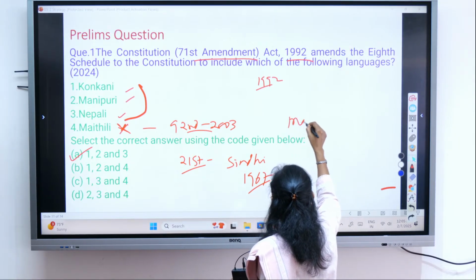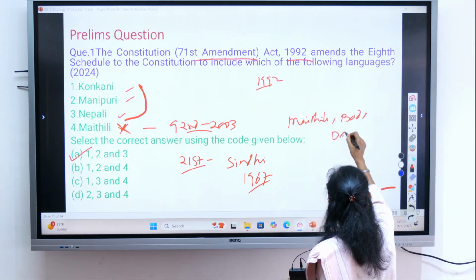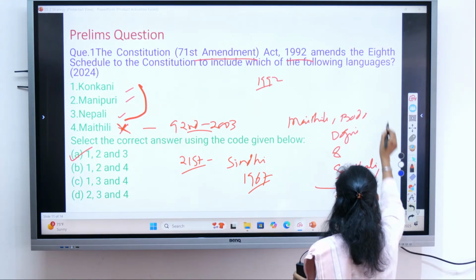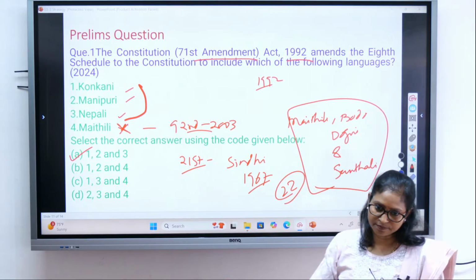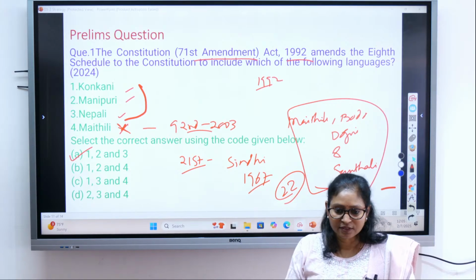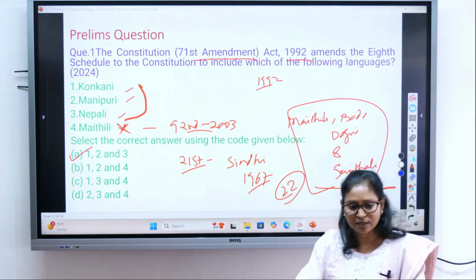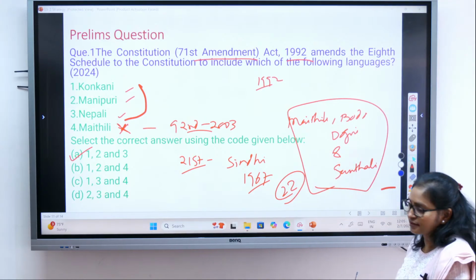That were Maithili, Bodo, Dogri and Santhali. Right, these four languages. So now total how many languages? 22 languages. Originally it was 14. Sindhi was the 15th. Then the 16th, 17th, 18th were Konkani, Manipuri and Nepali. Then your 19th, 20th, 21st and 22nd were Maithili, Bodo, Dogri and Santhali, right?